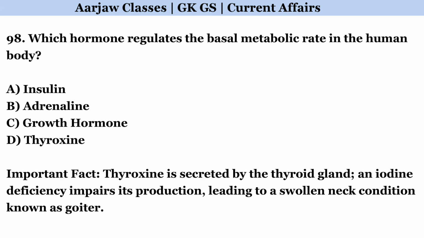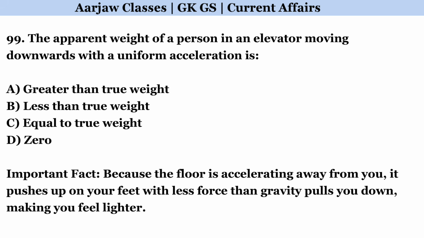Which hormone regulates the basal metabolic rate in the human body? Correct option is D. Thyroxine. The apparent weight of a person in an elevator moving downwards with a uniform acceleration is. Correct option is B. Less than true weight.